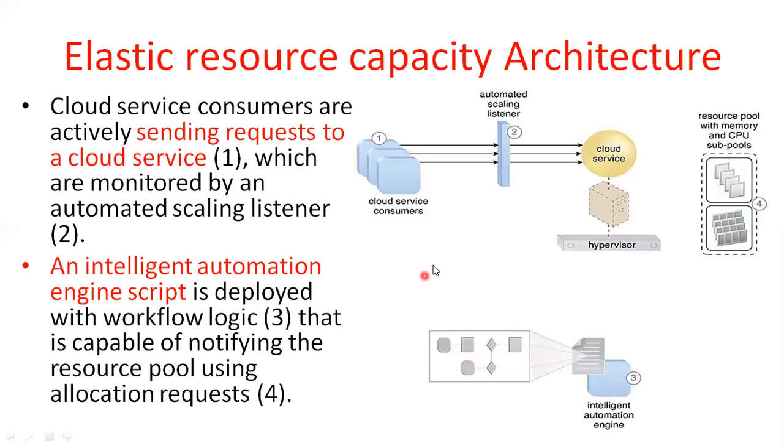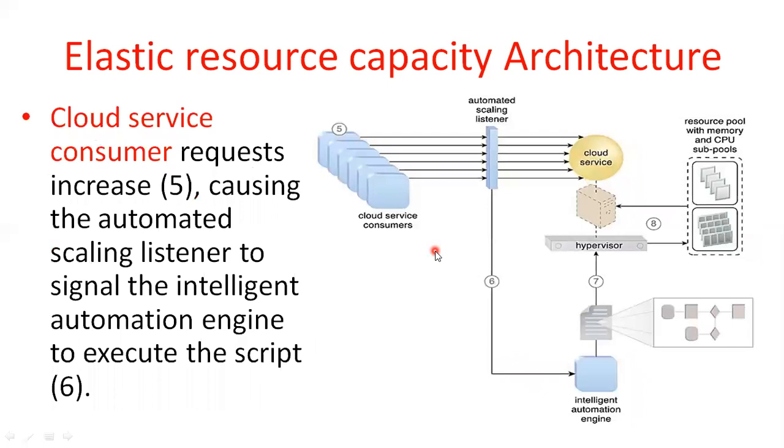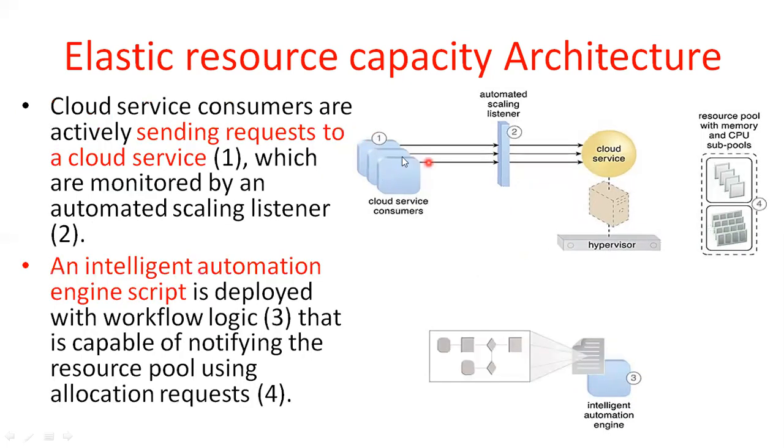The next important one: when I need a larger number of consumers, for example, the service consumer requests an increase in the requests, previously three, now it's going to six. The increase causes the automated scaling listener to signal the intelligent engine to execute the script. Here, previously you had three servers.